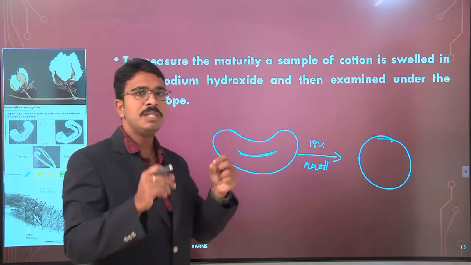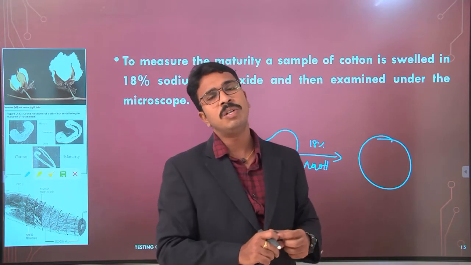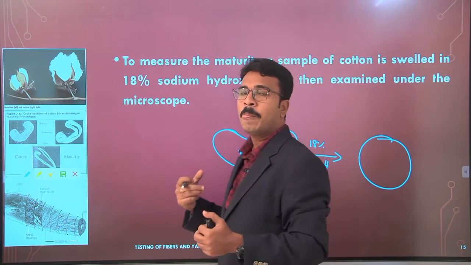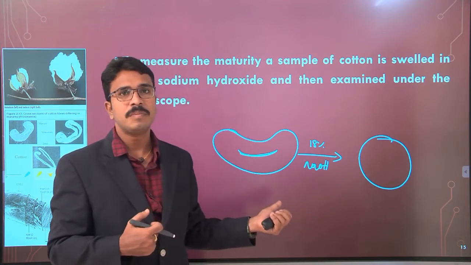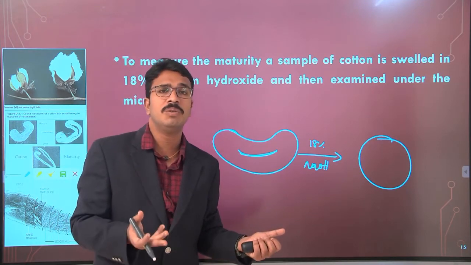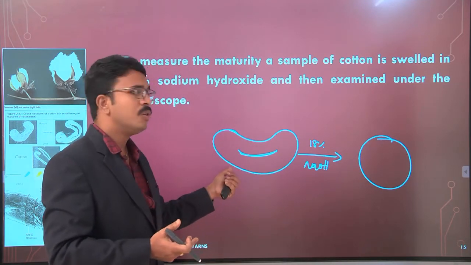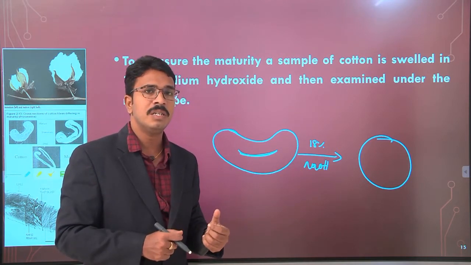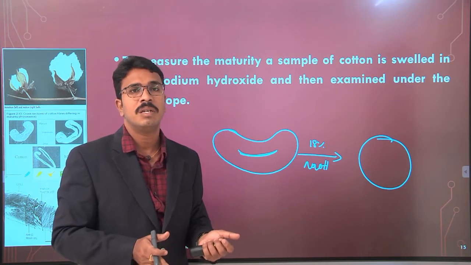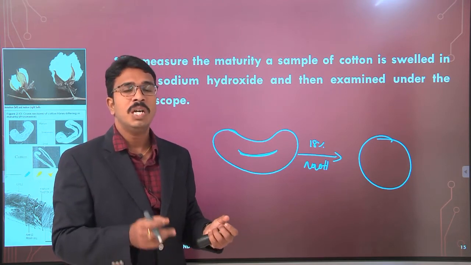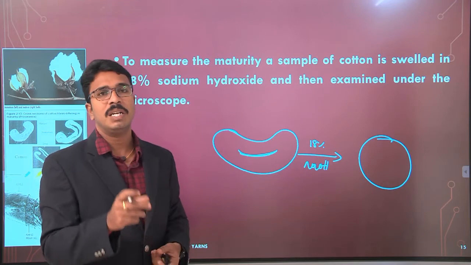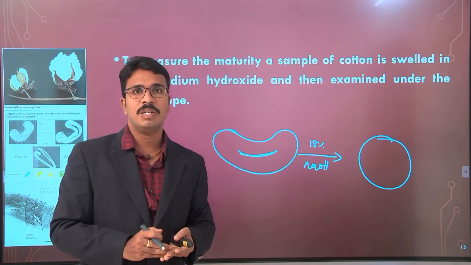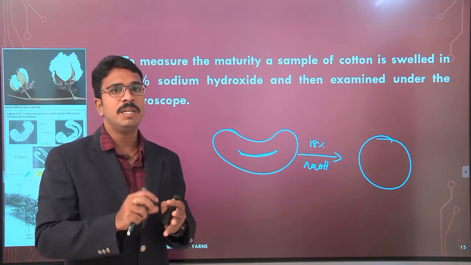Now, if a fiber is a matured fiber, how does it change? It changes completely to this circular cross section. Suppose a fiber is not mature, do you think it will convert into its circular cross section? Obviously not. So depending upon the maturity level of a fiber, after subjecting it to this 18% caustic soda solution, the swelling is going to be dependent.